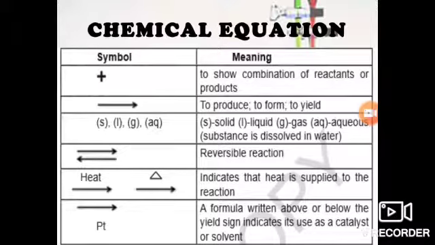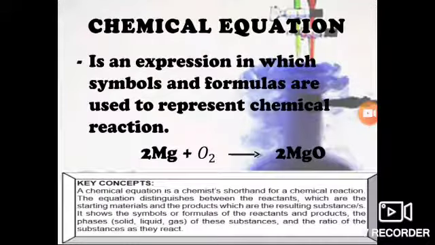Okay, so let's see here. There are a few symbols which can help you to tell what they denote. If there is a plus sign in any chemical equation, it means it shows the combination of the reactants or products. If there is an arrow symbol, that shows you that something has been produced, something has been formed. And if there are symbols written as S, L, G, AQ: S means solid, L means liquid, G means gas, AQ means aqueous, a substance which is dissolved in the liquid. In the same way, other arrows were also there.